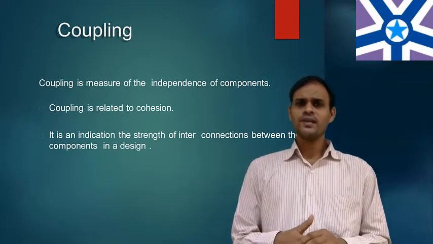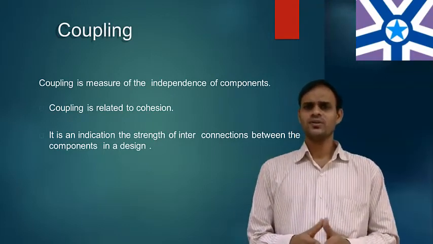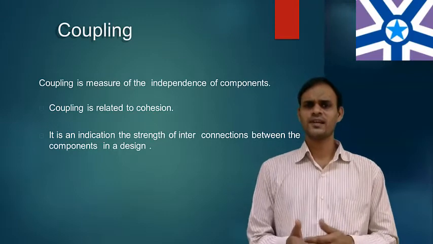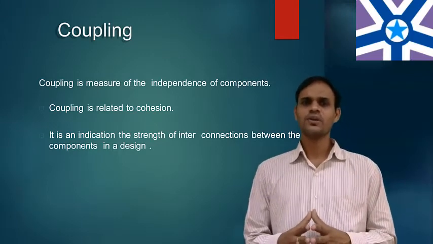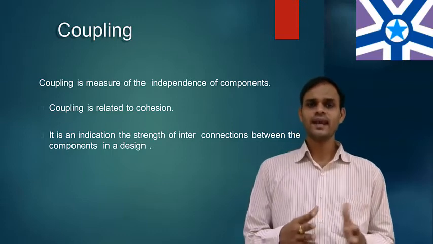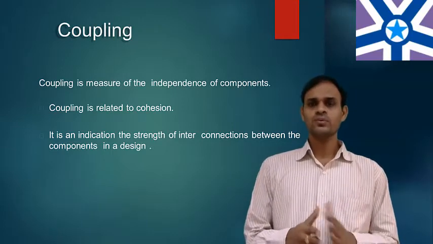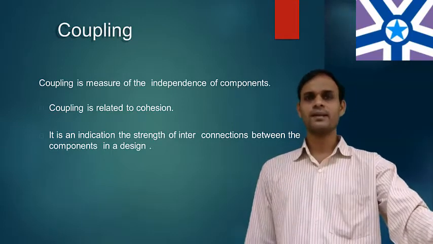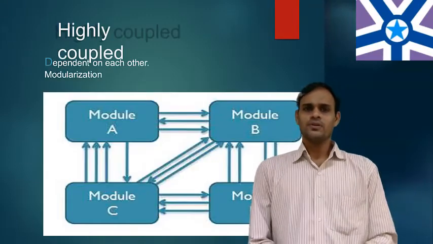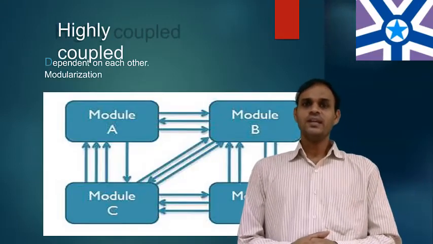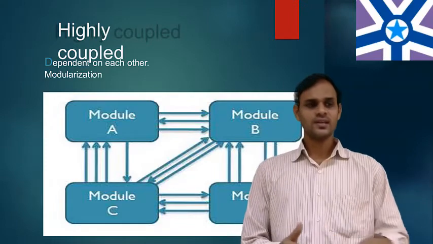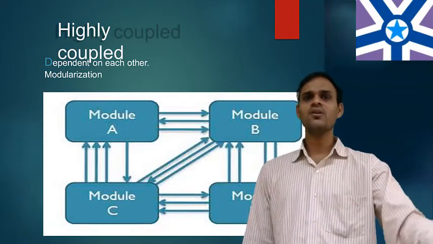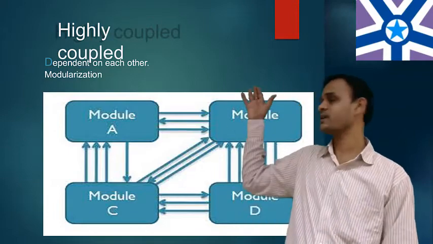Coupling is related to cohesion, and cohesion is also related to coupling. It is an indication of the strength of the interconnections between the components in a design. In highly coupled systems, the program units have interconnections and are dependent on each other. That is called highly coupled. The diagrammatic representation is highly coupled.